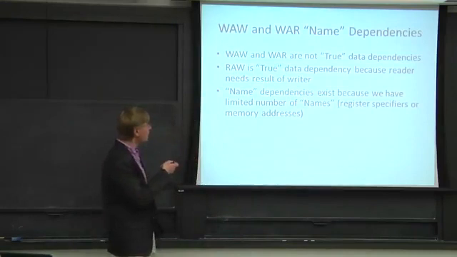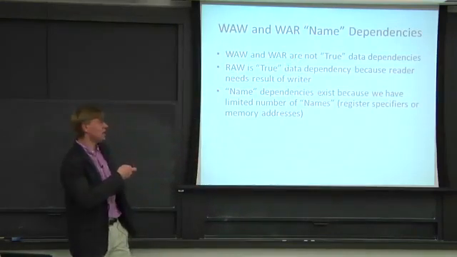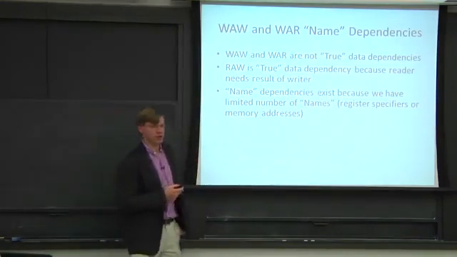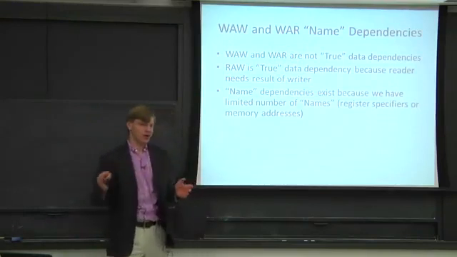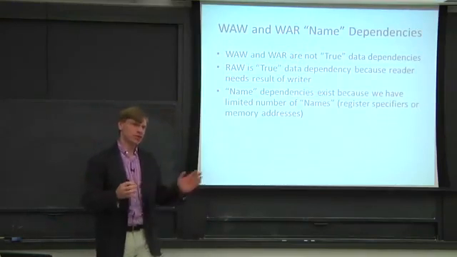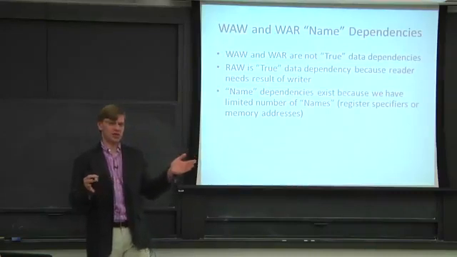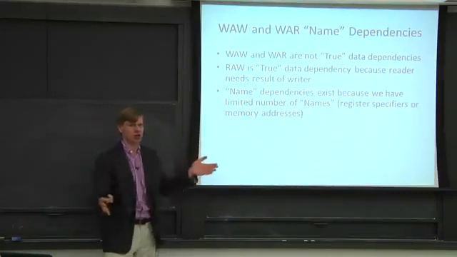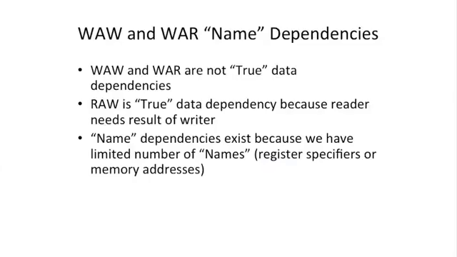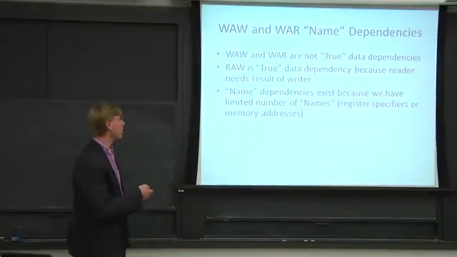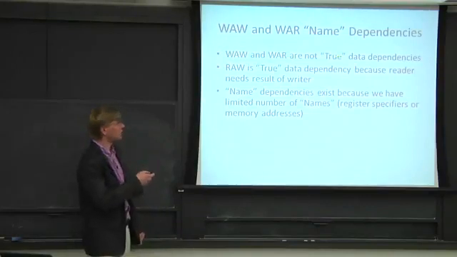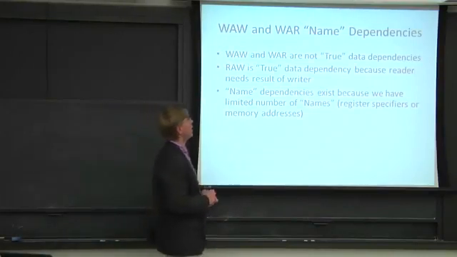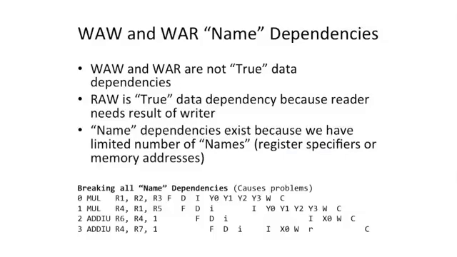A read after write, and that also is true for a write after a read. So if you do write to, let's say, register 4 after a read from register 4, well, there should be nothing wrong with that. But if you're trying to execute the instructions out of order, you need to think about that. A read after write is a true dependence because you actually need the data. You need the value to go execute the subsequent instruction. And we're going to call write after write and write after read dependencies name dependencies. And we're going to call a read after write a true dependence that we can't break.